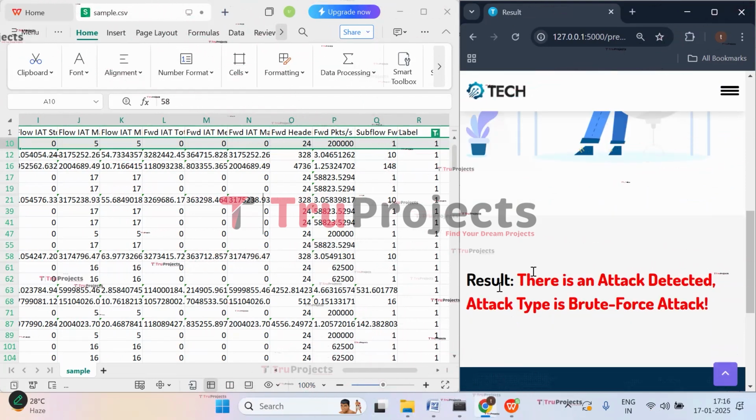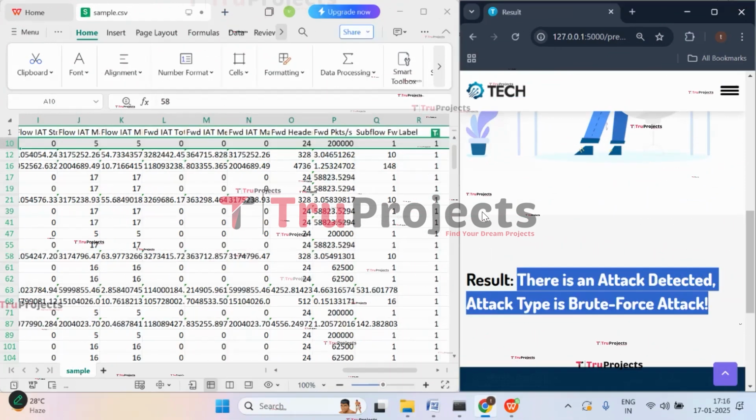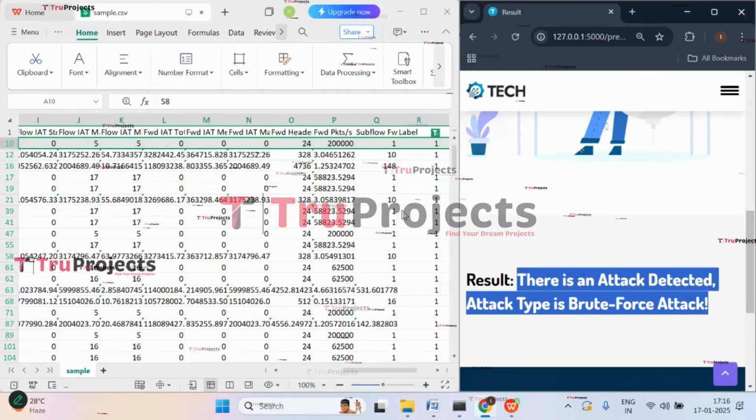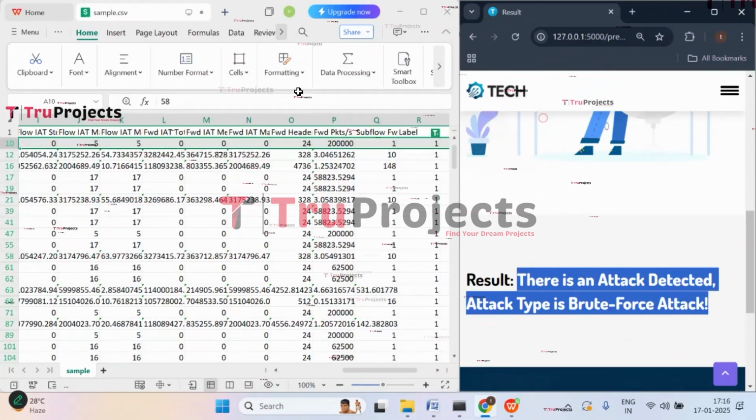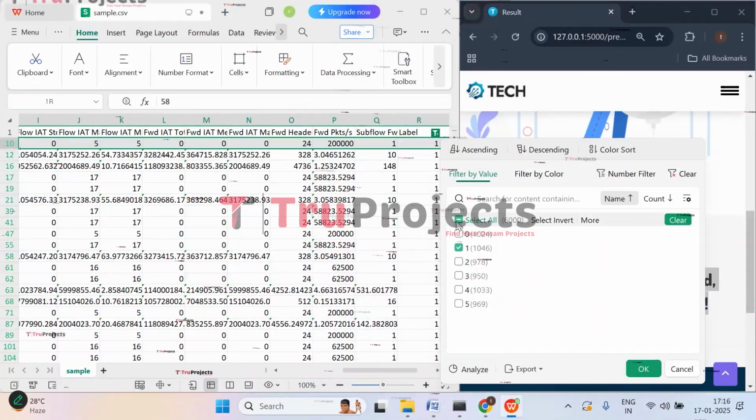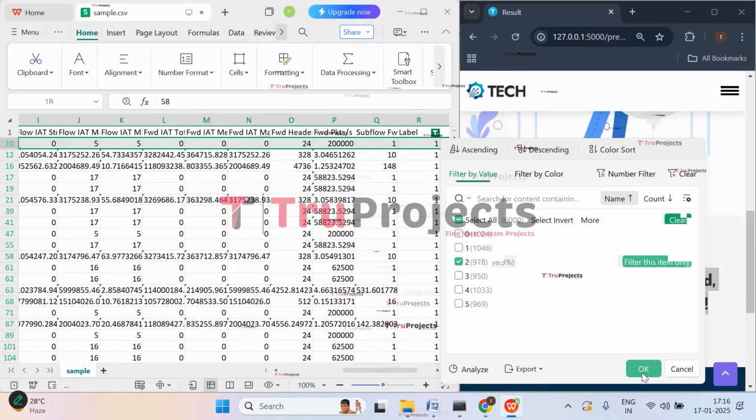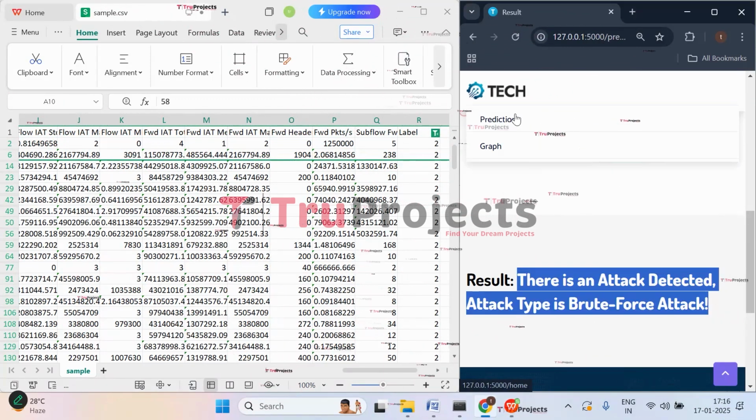So here we got the prediction that there is an attack detected and that attack type is brute force attack. So here you can observe that brute force attack has been detected. Now let's apply filter to the class 2. Click on OK. Click on prediction.